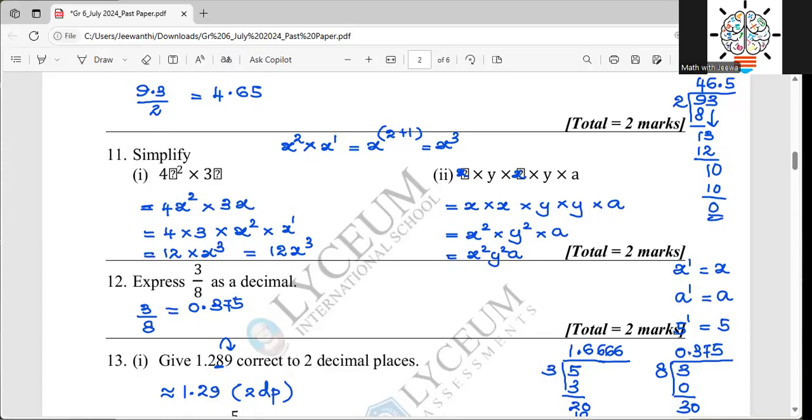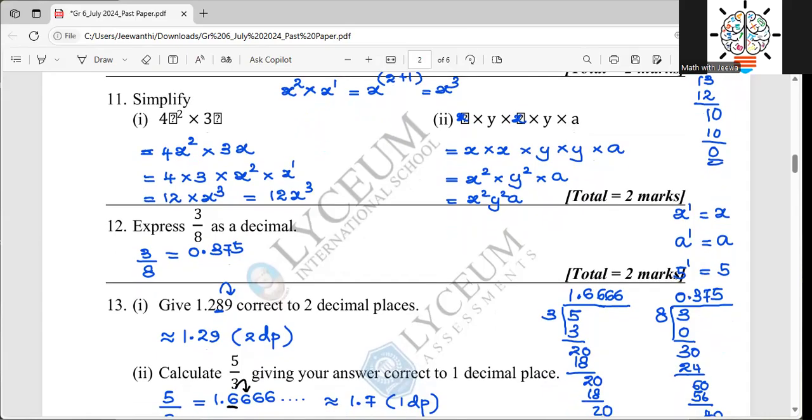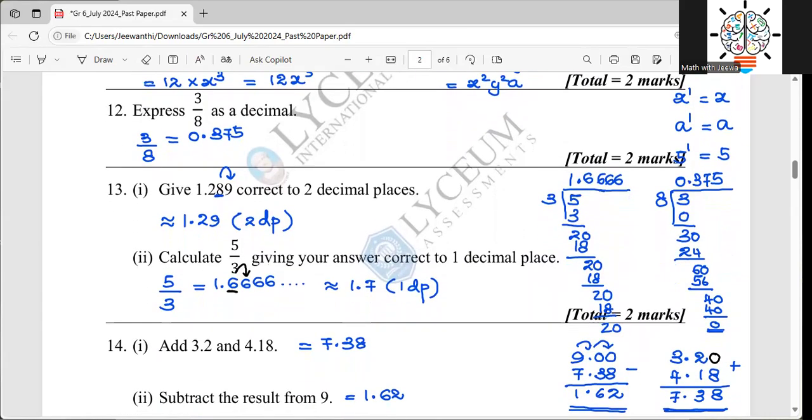And the second one, I'm not sure whether the variables I have used are correct or wrong. So then the 3 over 8, when you are writing it as a decimal, you want to divide 3 by 8. You can see in the right side corner, I have shown the decimals. So 8 times 3, 24. And for 60, 8 times 7, 56. And for 40, 8 times 5, the answer should be 0.375.